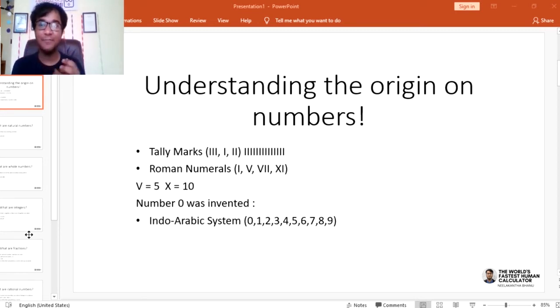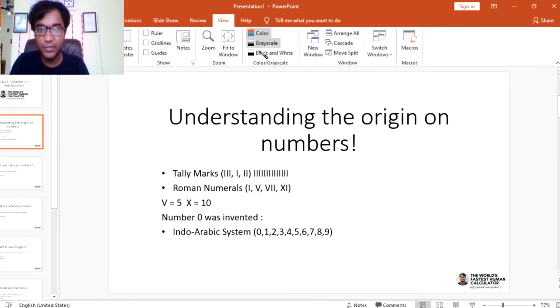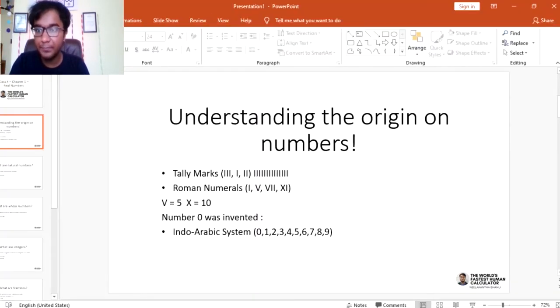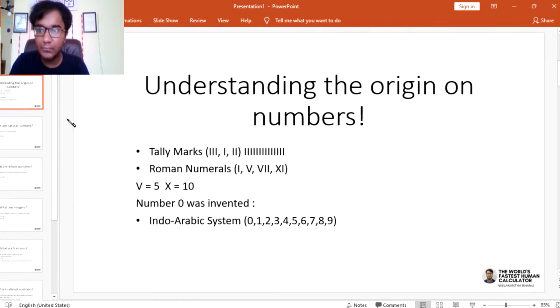So if you look a little deeper into this, let's look at it. Actually, never mind, we can go ahead with this for now. Yeah, so the number 0 was invented. The number 0 was a very important number because 0 formed the crux of what the number systems are.